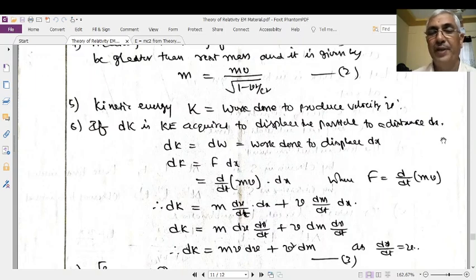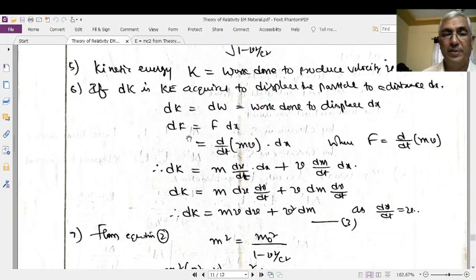Then the kinetic energy dK is equal to dW, the work done to displace the body through a small distance dx. Therefore the kinetic energy for the displacement dx is equal to force into displacement, F into dx.